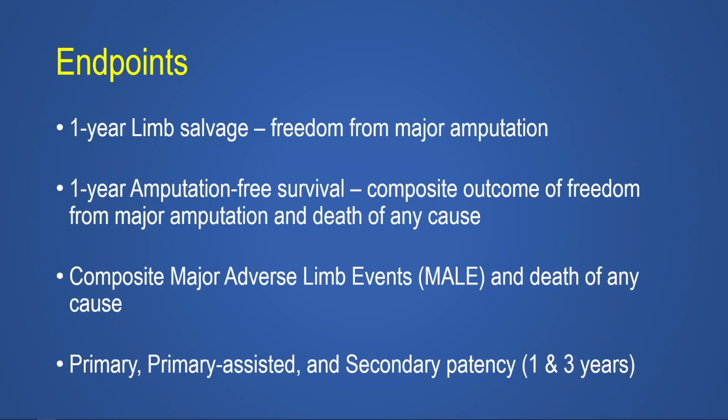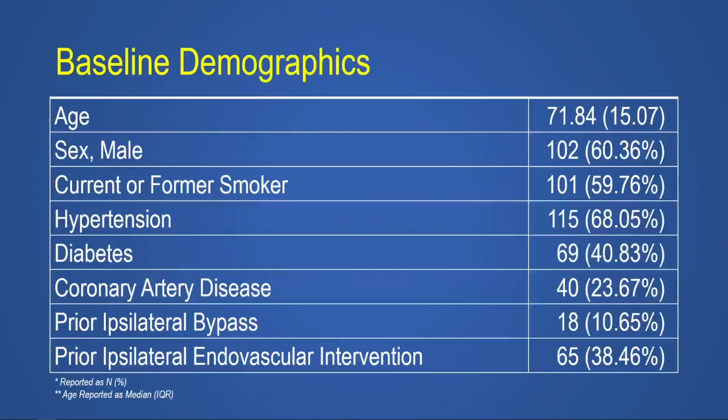Our endpoints were 1-year limb salvage, defined by freedom from major amputation, 1-year amputation-free survival, which is a composite outcome including freedom from major amputation and death of any cause, and also a major outcome from the objective performance goals: composite major adverse limb events and death, which included major amputation, bypass revision, thrombolysis or thrombectomy. This was the primary endpoint for the BEST-CLI trial. We then also looked at primary, assisted primary, and secondary patency, both at 1 and 3 years.